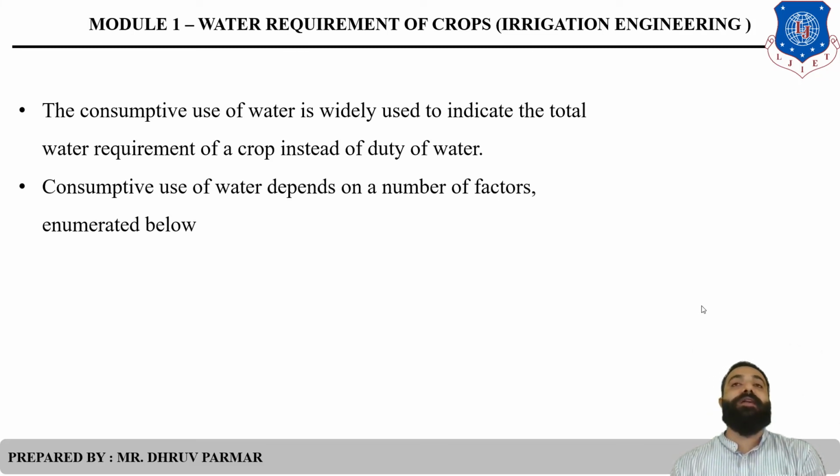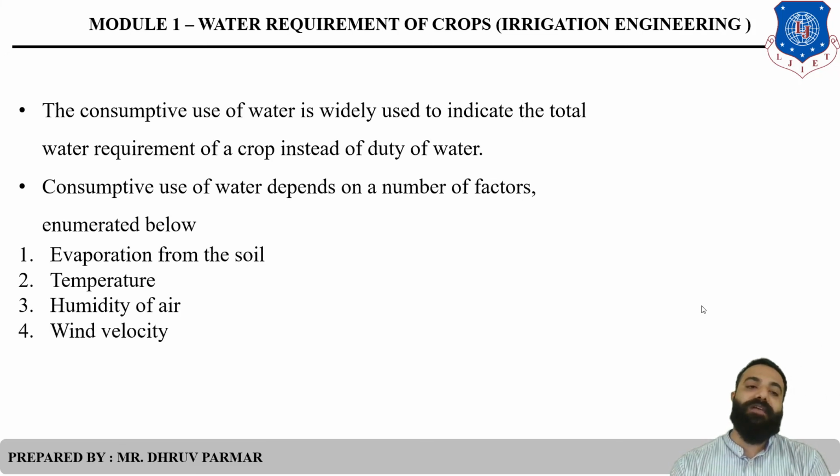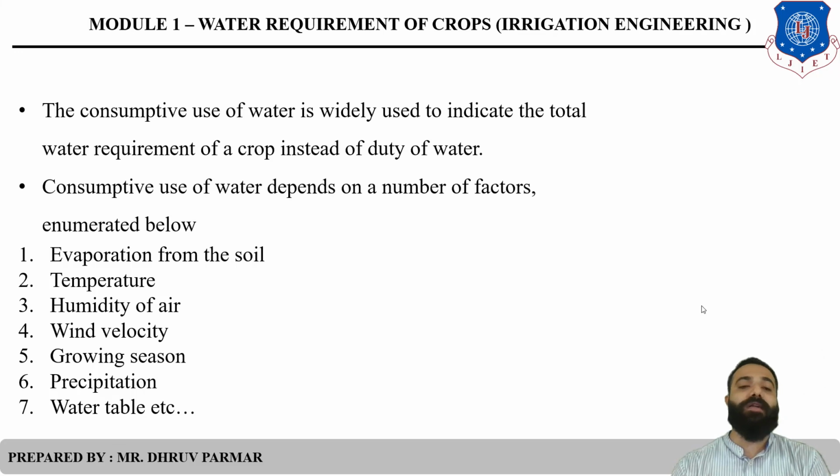Consumptive use of water depends on numerous factors, 7 factors: evaporation from soil, temperature, humidity, wind velocity, precipitation, water table. So there are a total of 7 factors which affect consumptive use.